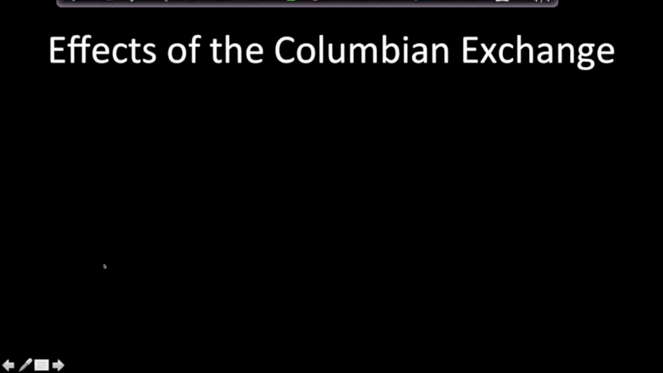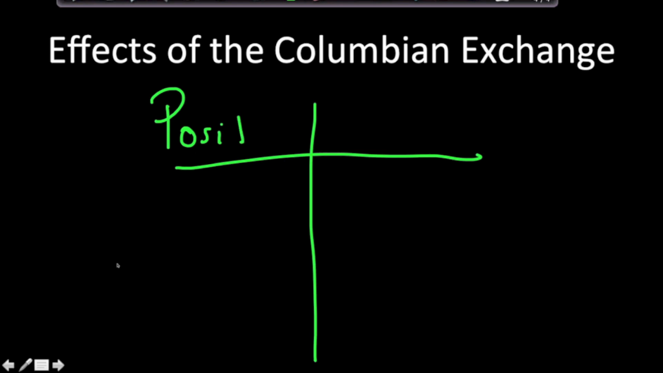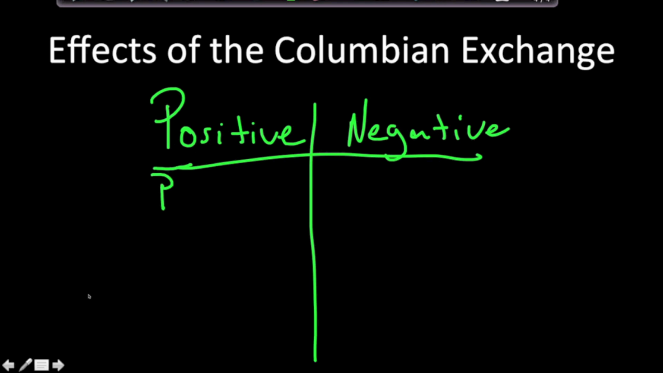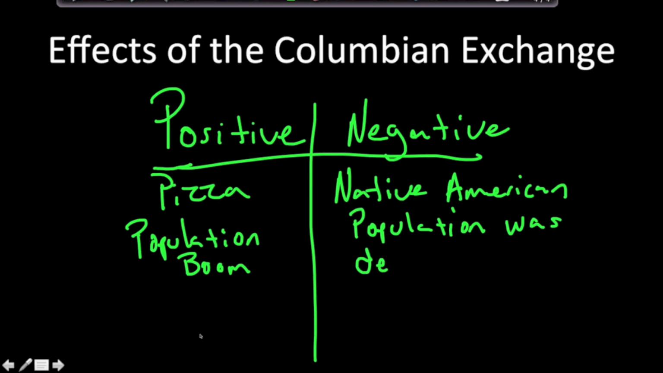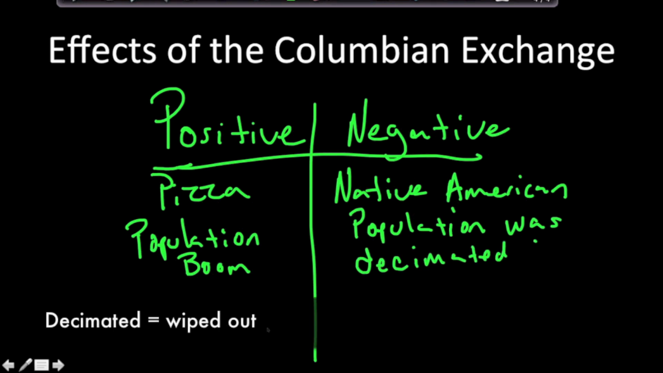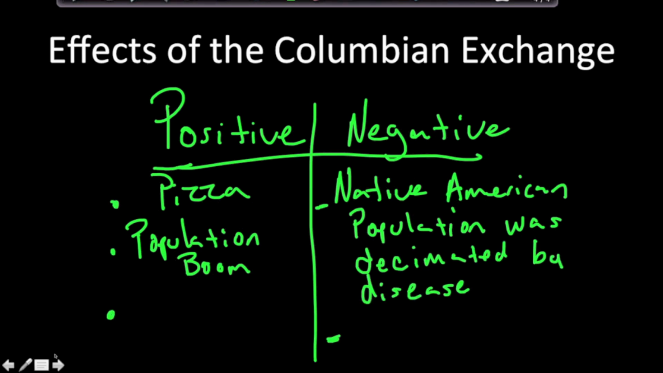So let's talk about the effects of the Columbian Exchange. Let's go ahead and list positive and negative. And this is just real brief. One positive effect is pizza, of course. But more seriously, we had the population boom in Europe. Let's go with a negative effect. A negative effect was that the Native American population was decimated by disease.